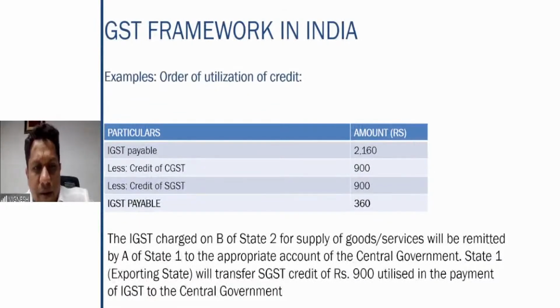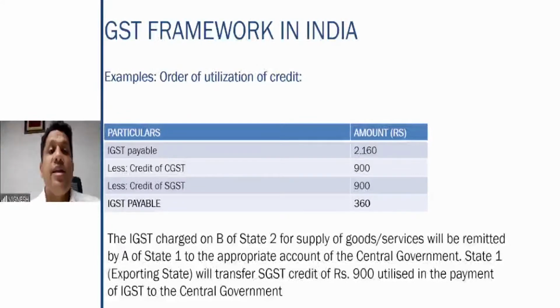Whatever IGST is being charged will be remitted by A of state 1 to the central government. Why? Because central government has the power to collect the IGST, right? But if you see here, central government should ideally receive 2,160 IGST from A.